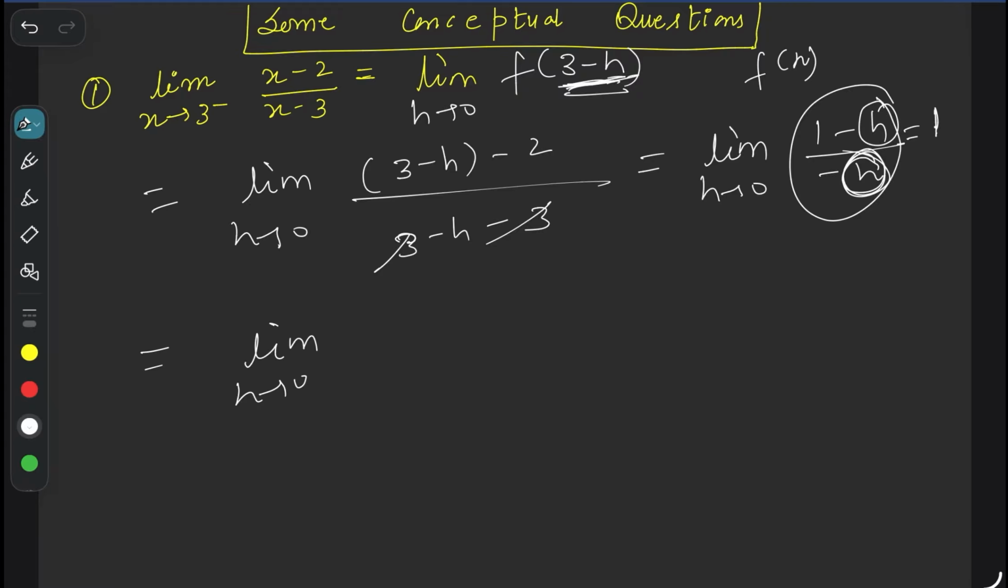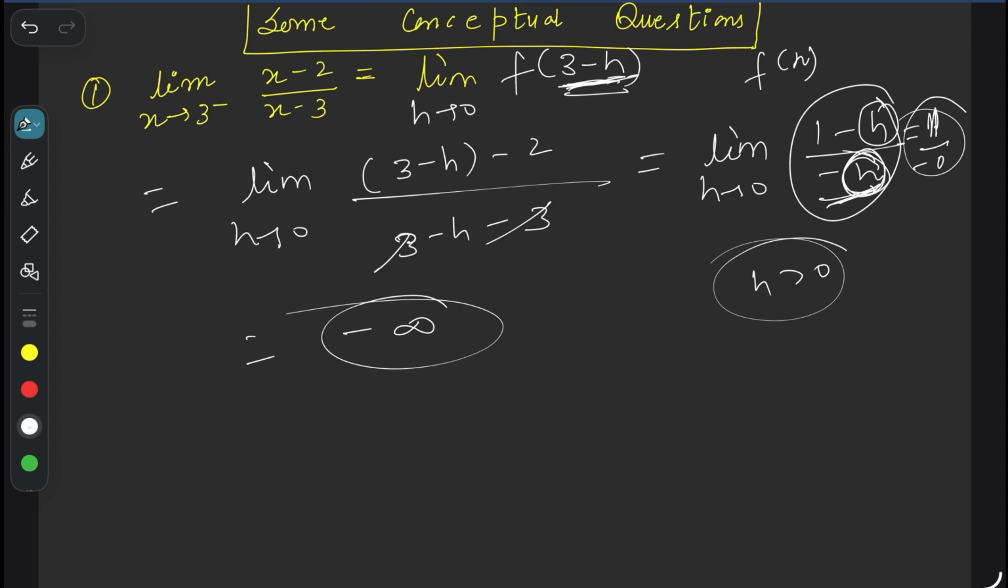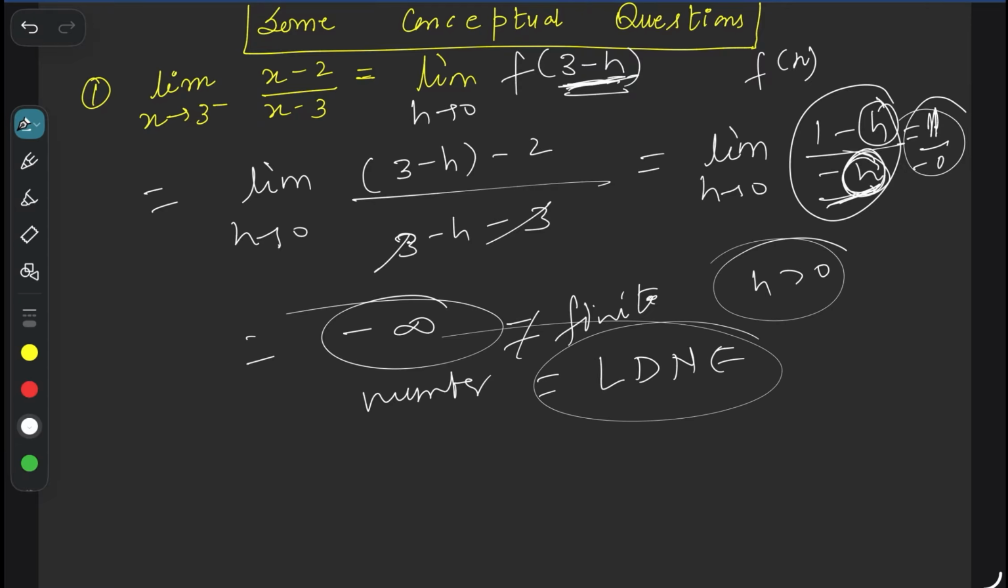Which means if h is a very small positive number, very close to 0, then 1 minus h is almost close to 1, right? So 1 upon minus 0 almost, which is going towards minus infinity. Okay, this is equal to minus infinity. This is not a finite number, hence the limit does not exist finitely, or the limit does not exist. Clear? We did not get a finite number, so the limit does not exist.